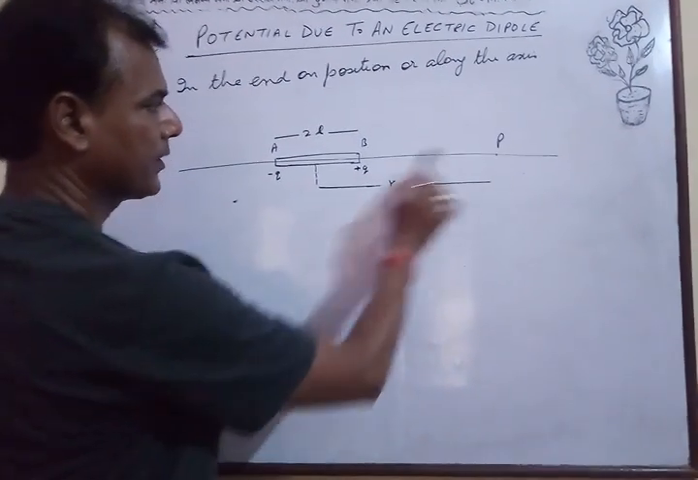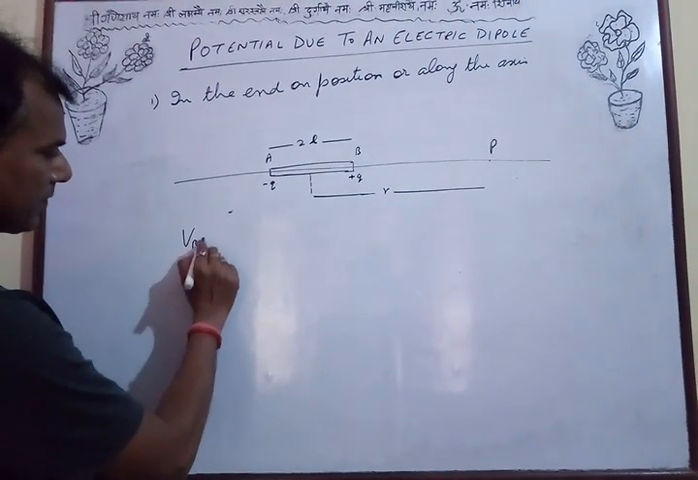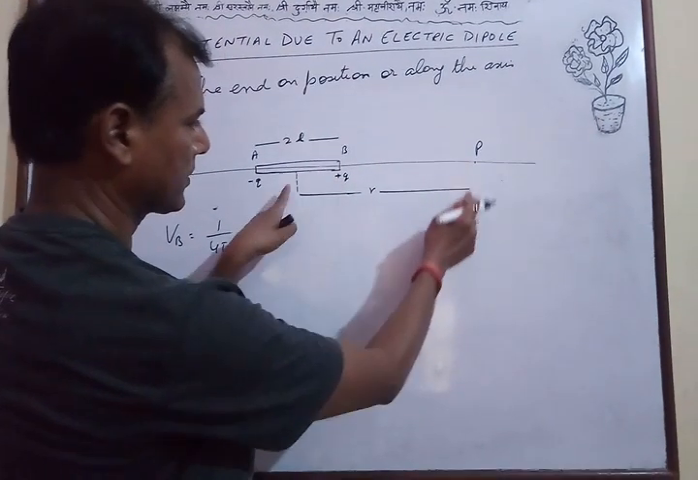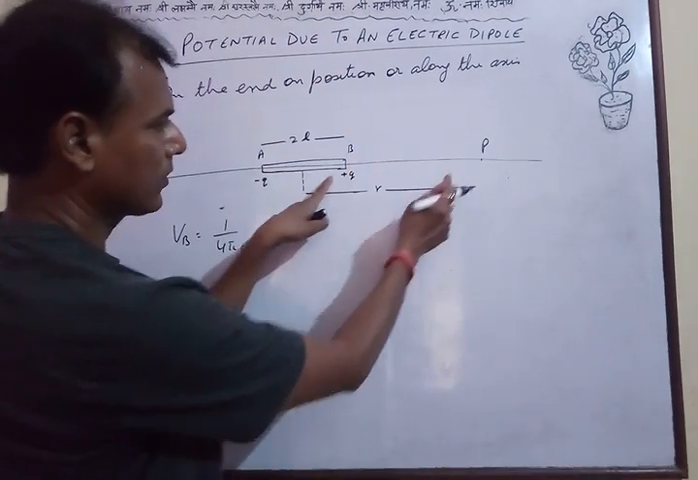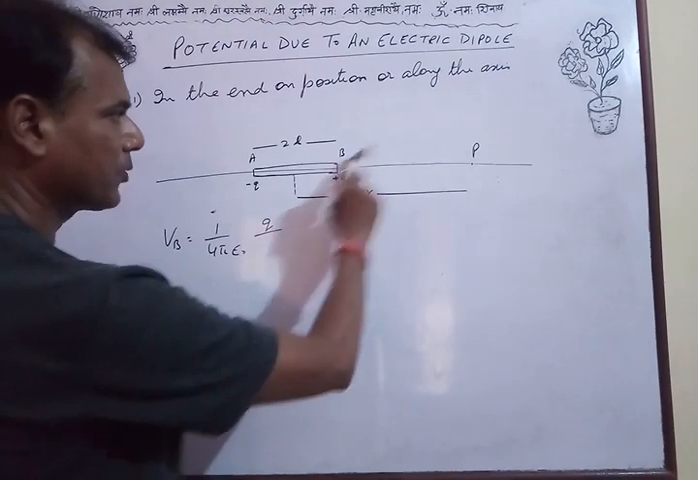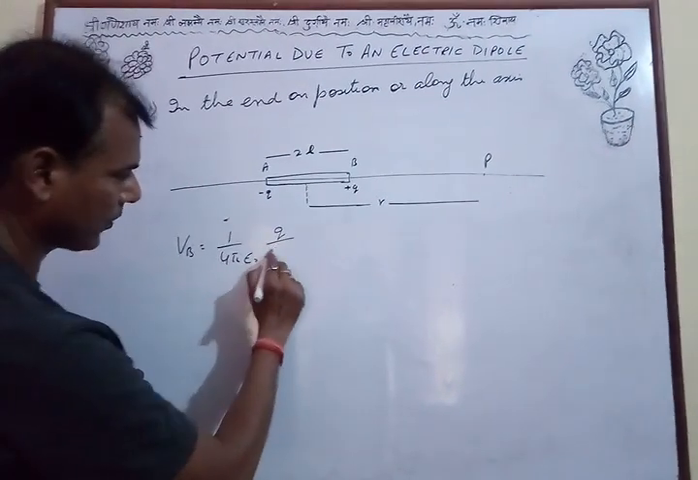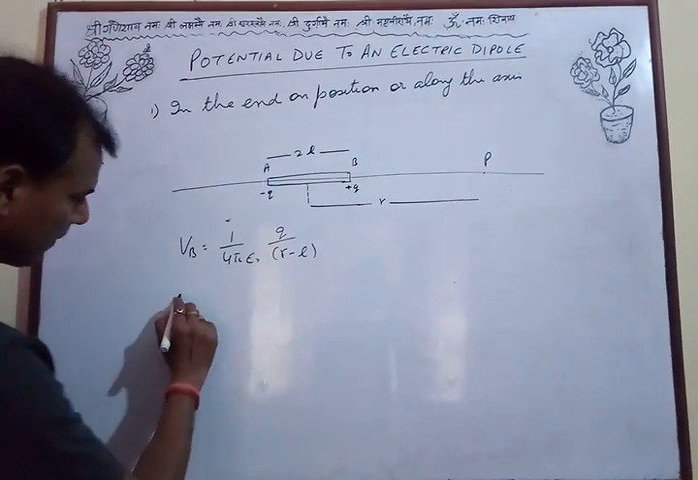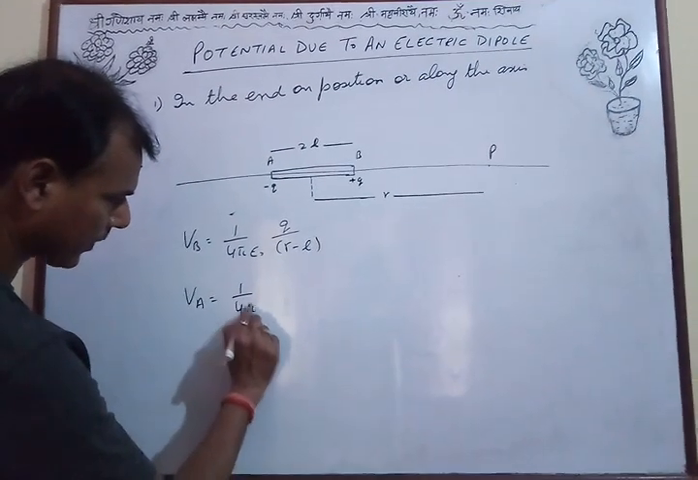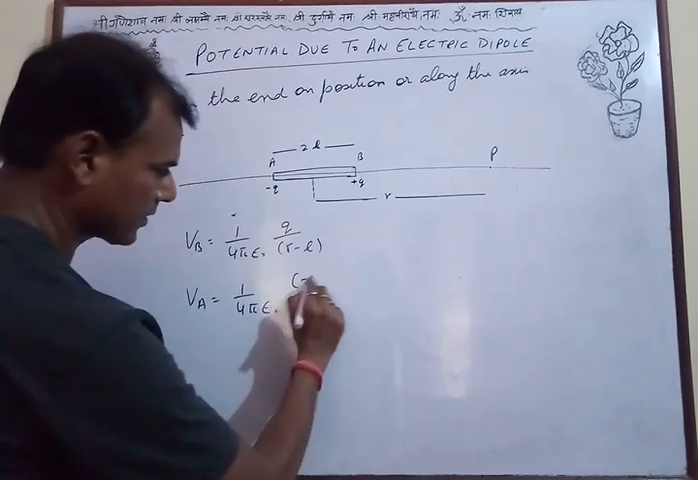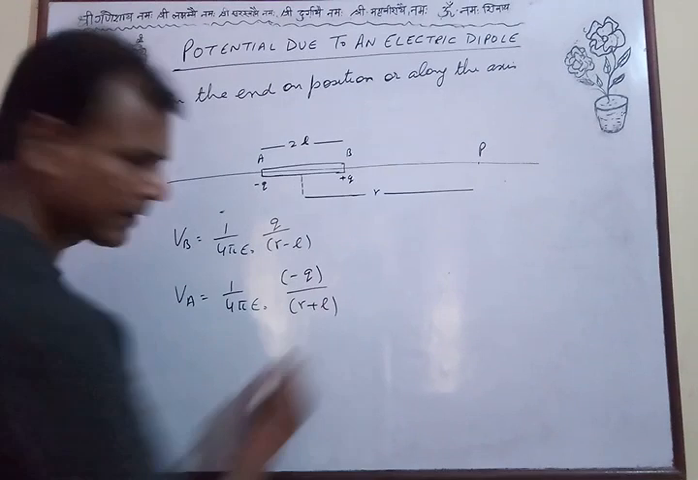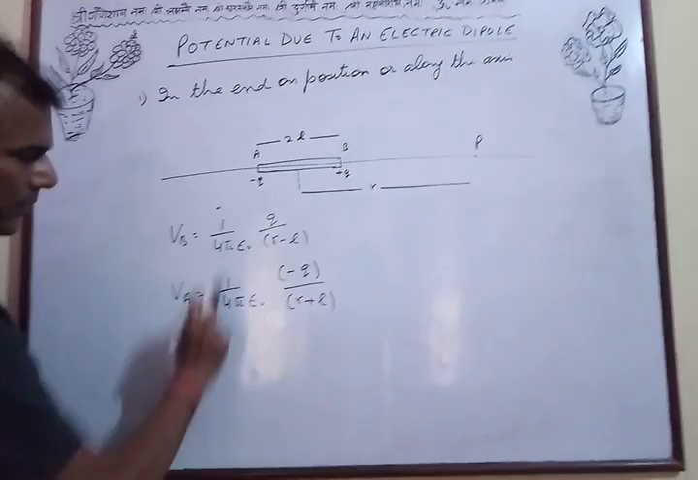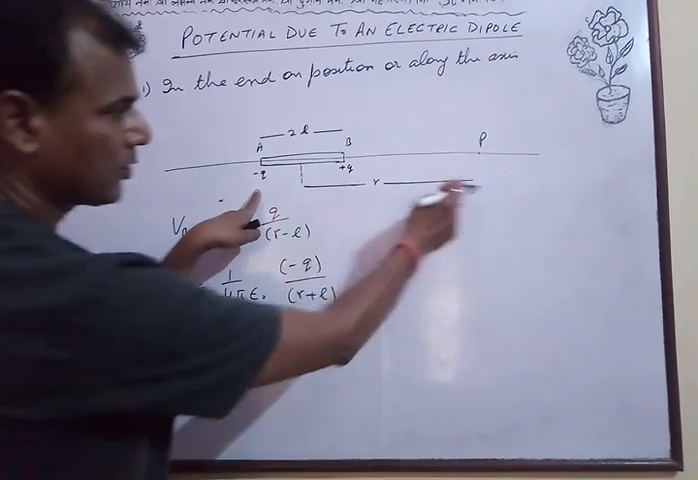So the electric potential at P due to the charge at B will be VB, which is 1 upon 4 pi epsilon 0 into Q upon R. Now the distance you have to take from this point: this is R, this total is 2L, so this is L. So this becomes R minus L. So potential at P due to charge at B will be 1 upon 4 pi epsilon 0 Q upon R minus L. In the same manner, potential at P due to charge at A, that is minus Q, will be VA, which is 1 upon 4 pi epsilon 0 into minus Q upon R plus L. Now the distance is R plus L: this much is R and this is L.